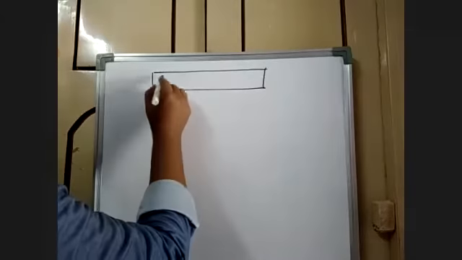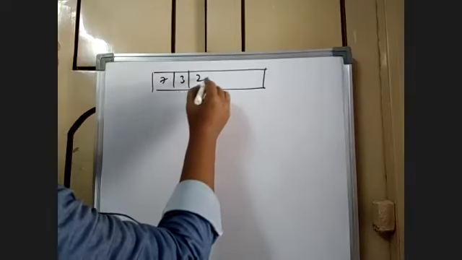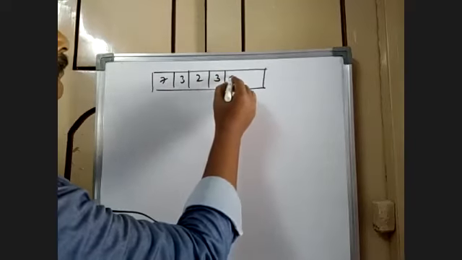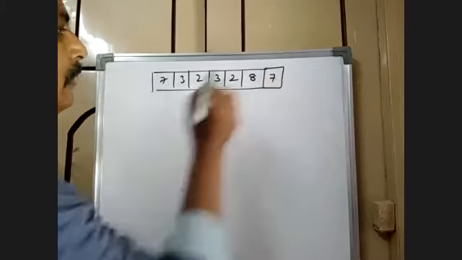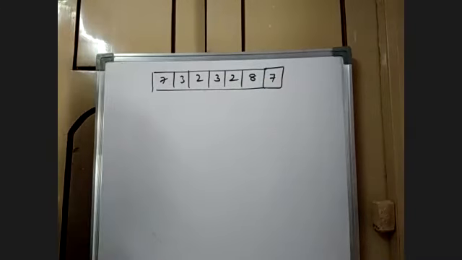Now let us go for implementing some programs on arrays. Suppose there is an array like this.